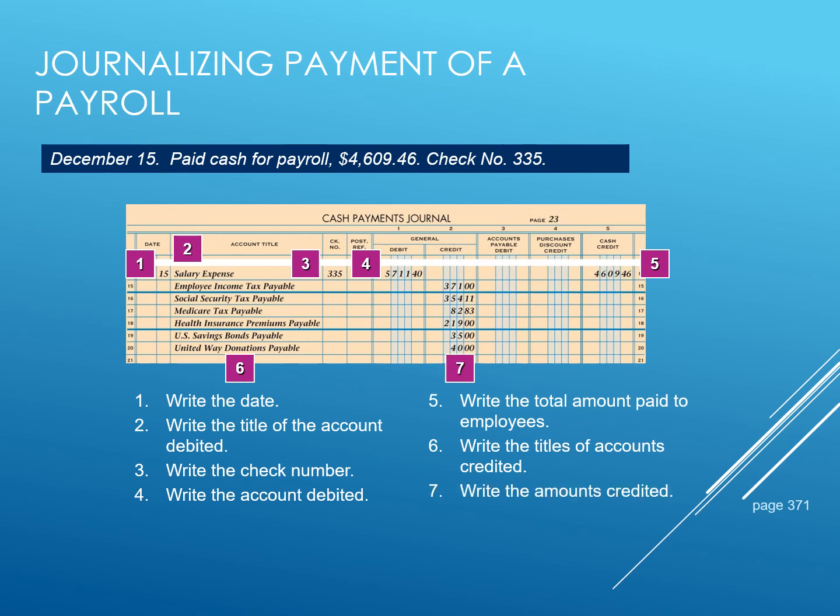Then in the general credit column, we will list the amounts to be credited. So when we add up our two credits, columns 2 and column 5, they should equal column 1, the account that is debited for $5,711.40.